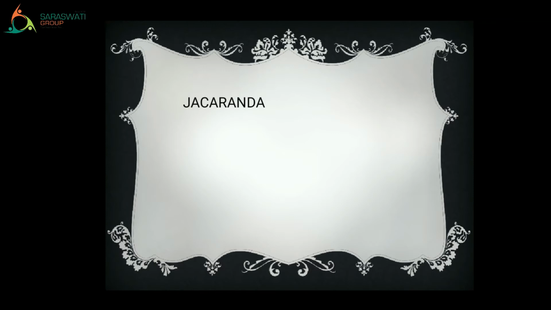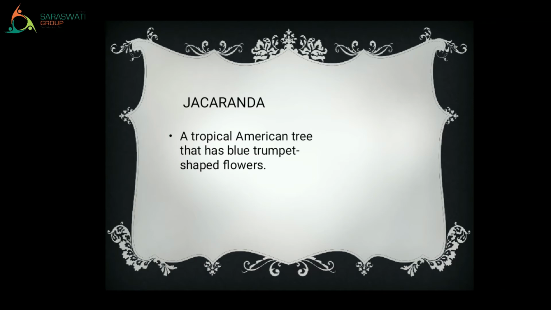Jacaranda. How will you pronounce it? Jacaranda. Now, what is its meaning? A tropical American tree that has blue trumpet shaped flowers. That means jacaranda is the name of a tree which has a blue color flower, but the shape of the flower is similar to one of the musical instruments. The name of that musical instrument is trumpet, right?